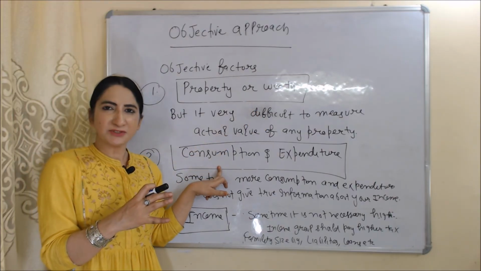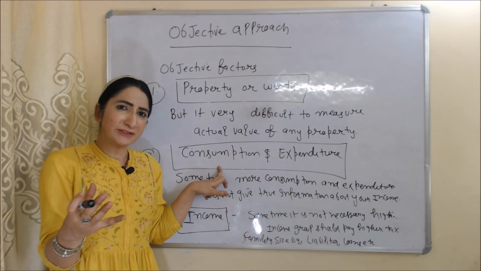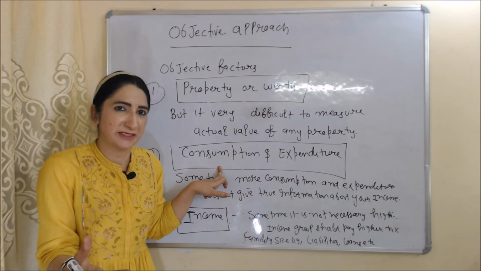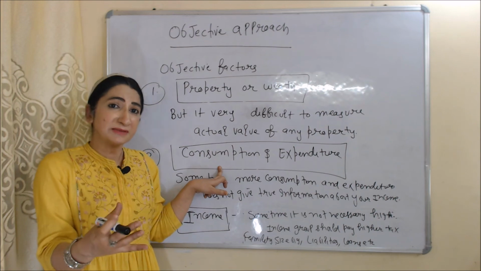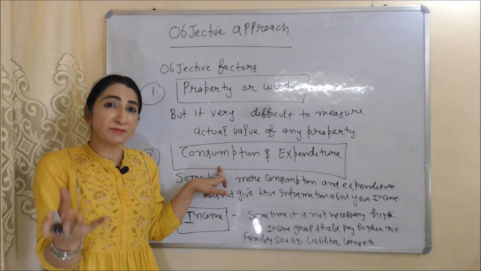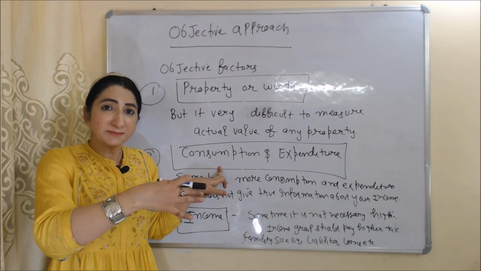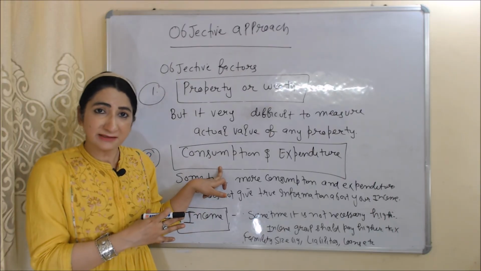Next factor is consumption and expenditure. According to this approach, taxes should be based on consumption and expenditure. But sometimes your consumption and expenditure don't give true information about your income. Maybe you are spending more because your family size is big.